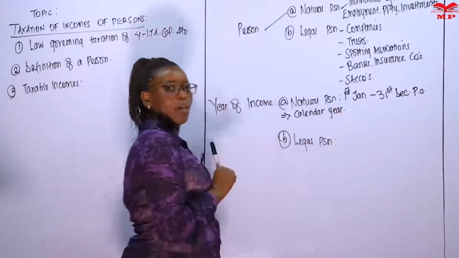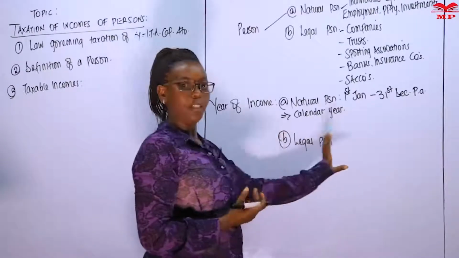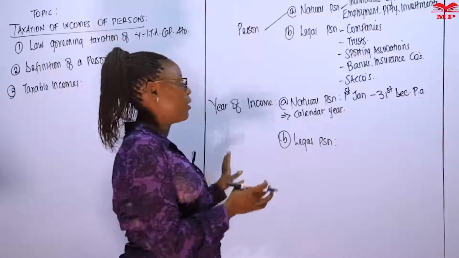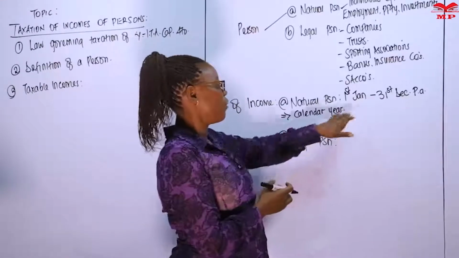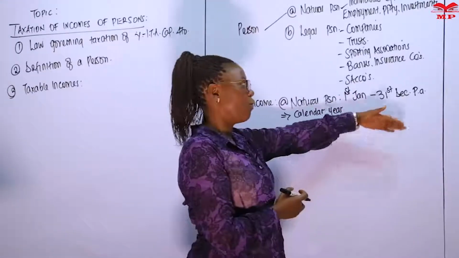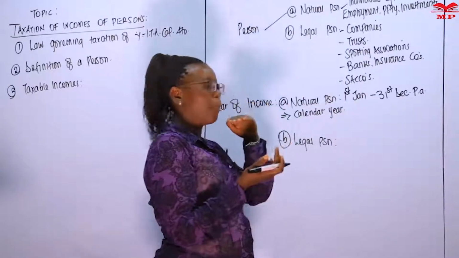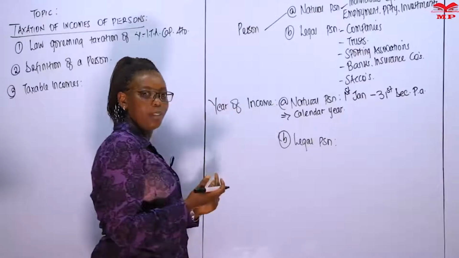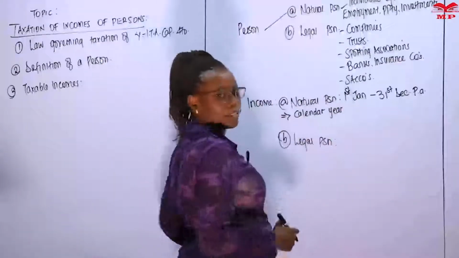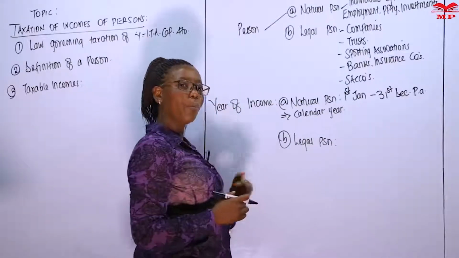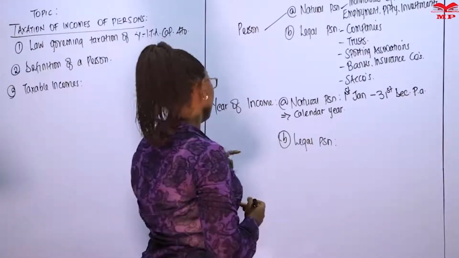Why is this important? Because when it comes to tax returns, you need to make your returns for the year of income. So if the year of income is 2018, 2019, 2020, whichever, it will be 1st of January, beginning of that year, to 31st of December of that year. Like you're going to see later, you're going to now list or inform the Revenue Authority on all the incomes that you made within these 12 months, so long as that income was derived from Kenya. Remember, you're reading Section 3, subsection 1 of the ITA. So that's the calendar year.